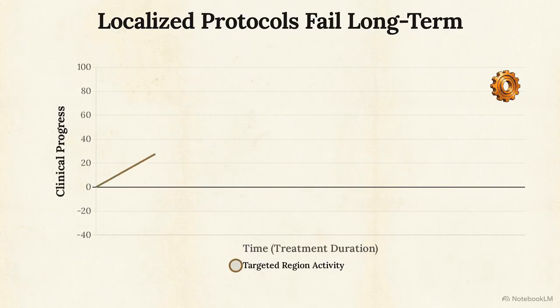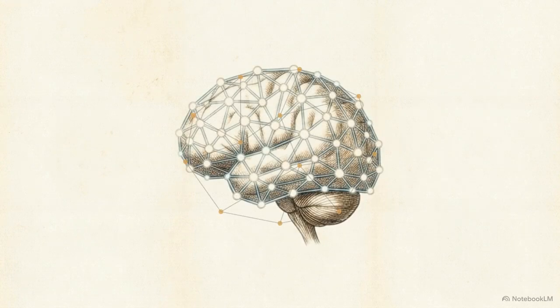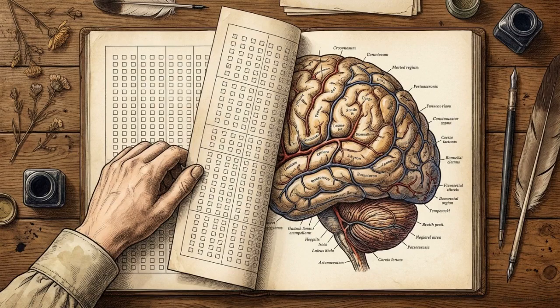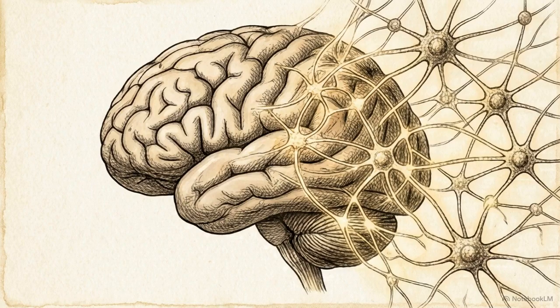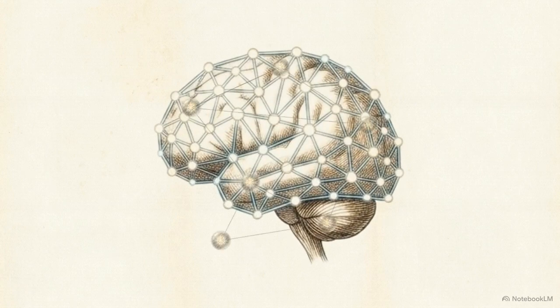However, applying these rigid, localized protocols often fails to produce consistent, long-term clinical outcomes. The brain does not operate in localized vacuums, and it often resists attempts at isolated manipulation. Symptom-specific protocols are insufficient on their own because they do not account for how the brain actually functions as a whole. While we use a standard 10-20 EEG layout to record data, the brain actually operates through dynamic, interacting neural networks. Clinical efficacy depends on understanding how these networks communicate.